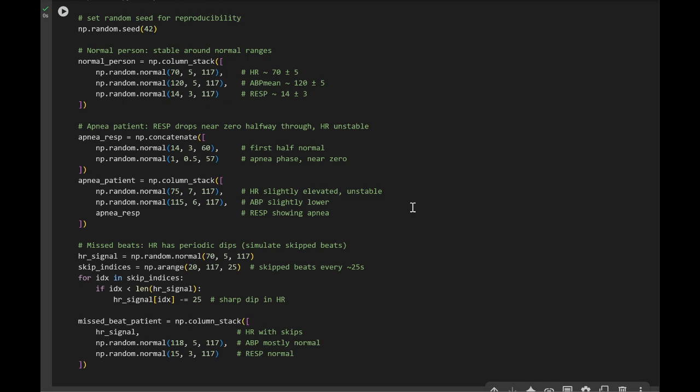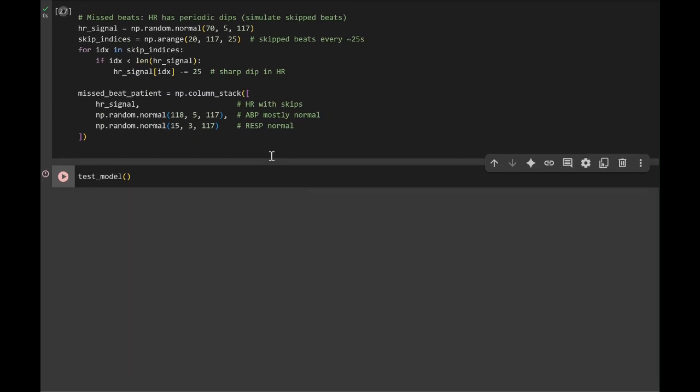The first is a normal person, whose ideal outcome should be no event. Second, contains symptoms of apnea, which should be the predicted outcome. Finally, the third contains symptoms of someone experiencing missed heartbeats, of which the outcome should be, again, missed beats. Now, if we use our test model evaluation function, we should be able to see model behavior.